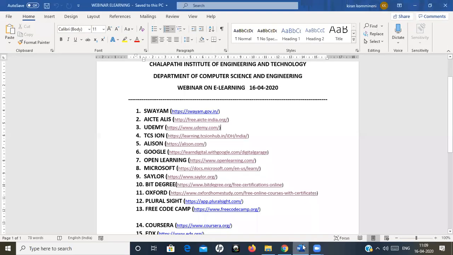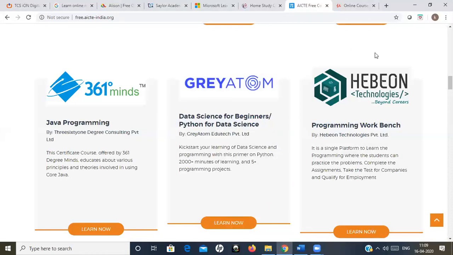Next, coming to Udemy, it provides free courses as well as paid courses. If you are choosing a free course, obviously you are not going to get any certificate, but in your login it will show that you have completed that particular course. Other than that, generally you cannot get a certificate. If you are going for a paid course, they will automatically give you a certificate if you clear the examination.